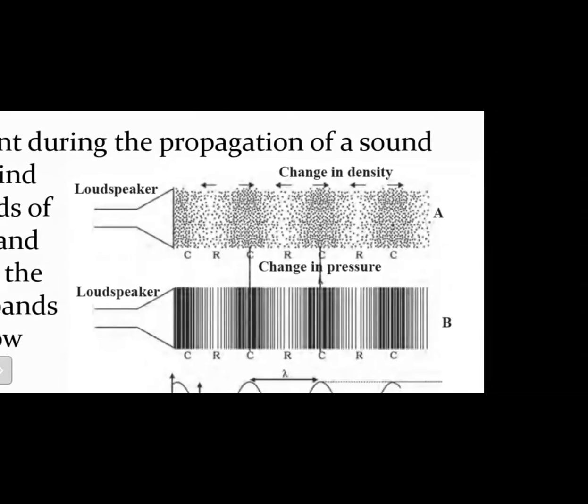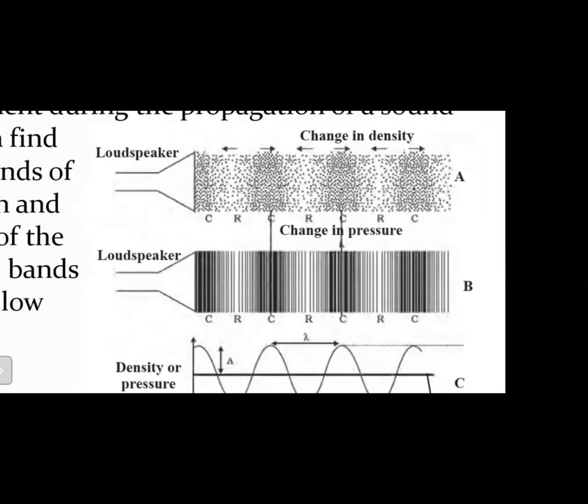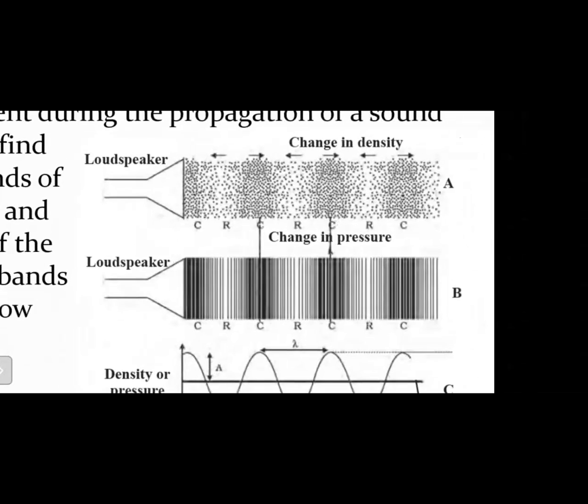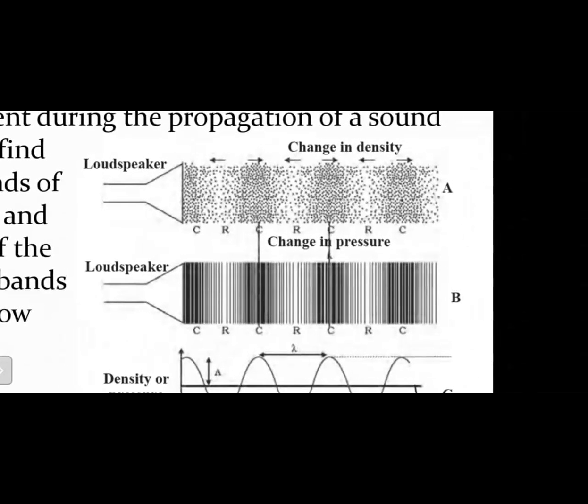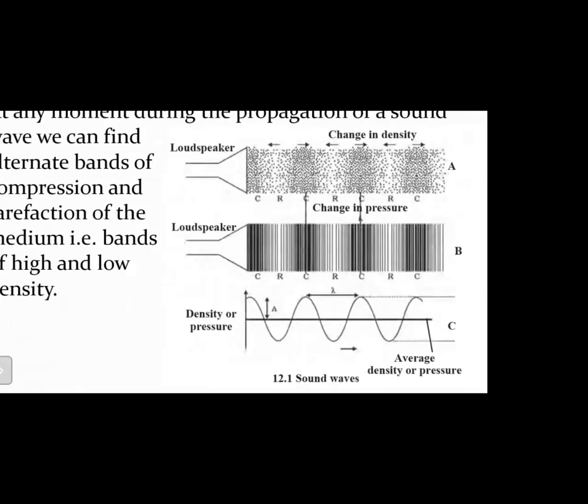These compressions and rarefactions can also be shown in the form of bands of vertical lines. Wherever there are compressions, you can see those bands placed very close to each other. Whereas wherever there are rarefactions, you can see those bands have moved away from each other, right? These bands can be shown in the form of a wave, where wherever you have the high pressure regions, there is a crest, that is the top part of the wave. Wherever there are rarefactions, you can see the bottom part, the depression of the wave, right? So this can be shown in the form of a wave.